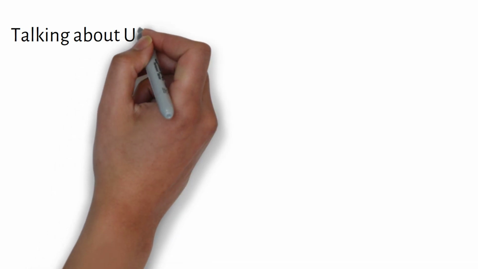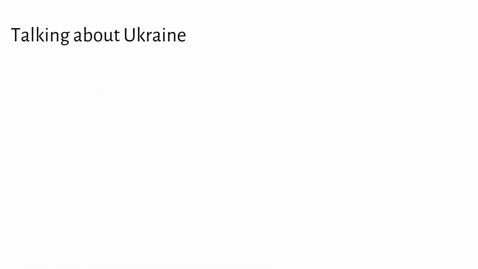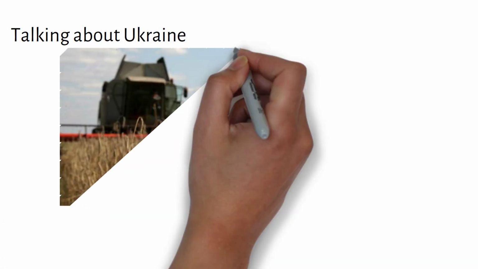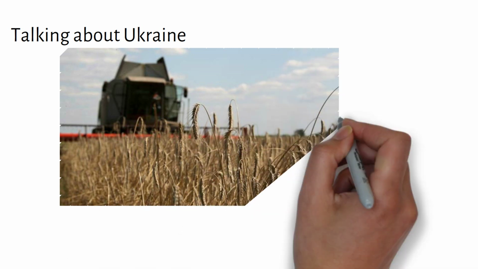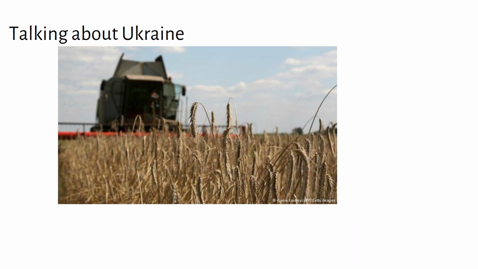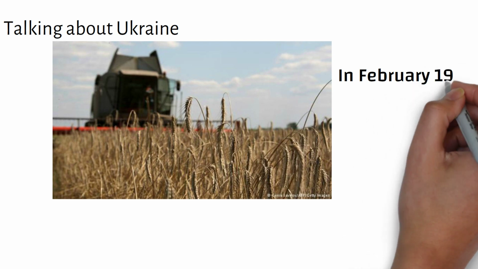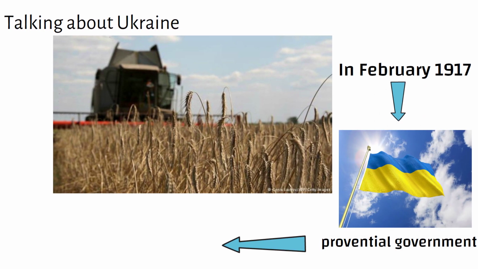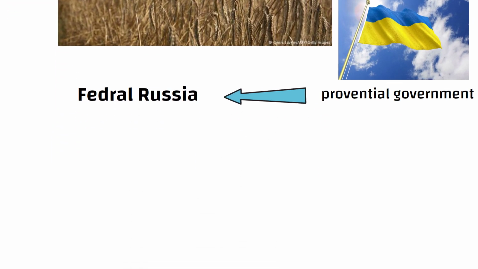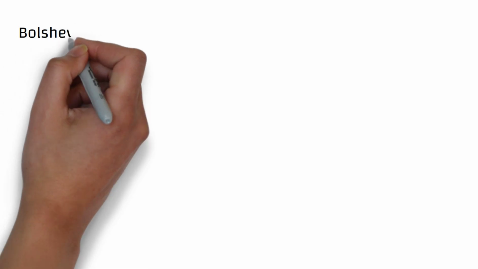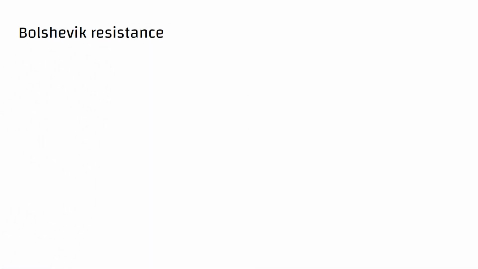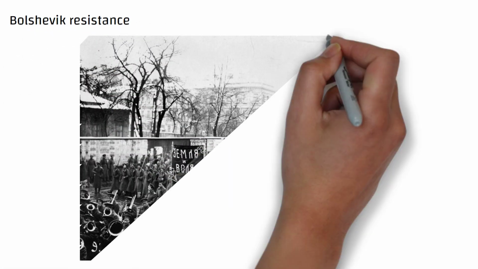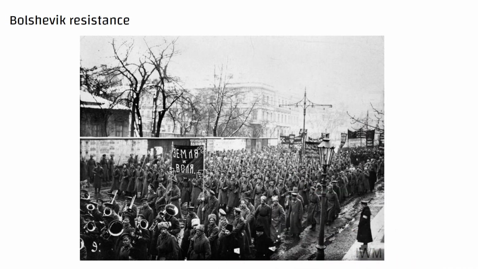Talking about Ukraine, it is one of the largest flatlands, which is fertile as well. Due to this, it is also known as the breadbasket of Europe. In February 1917, Ukraine set up a provincial government and declared itself a republic within the structure of Federal Russia. However, Bolshevik resistance and counter-revolutionary activities within the nation made it extremely difficult for Ukraine's Rada administration to impose its